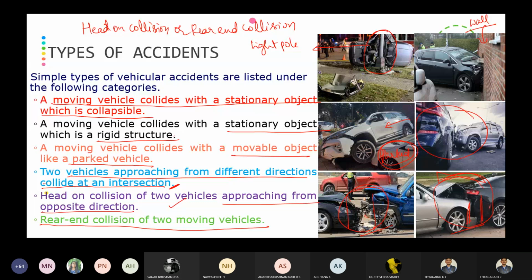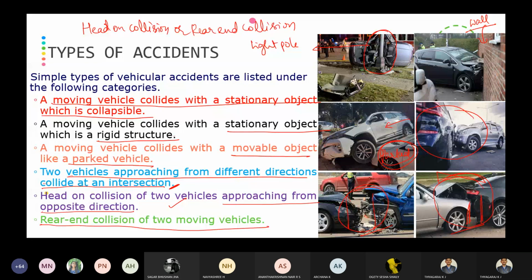Okay, is it clear? Types of accidents. If you have any doubts, you can ask me. Is it clear? Kindly respond. Is it clear? Yes, sir. Others kindly respond. Is it clear? Yes, sir.